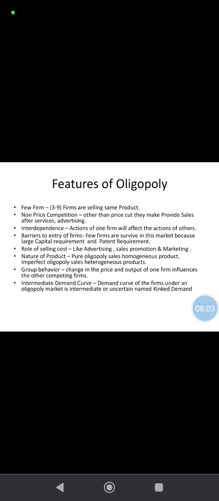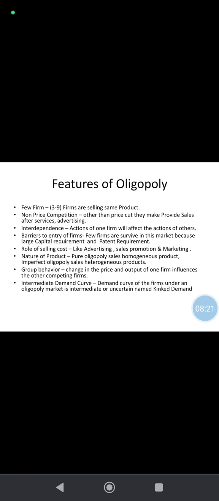And barriers to entry and exit of a firm: here there is a high barrier to entry in the oligopoly market. And the role of selling costs like advertisement, sales promotion and marketing.